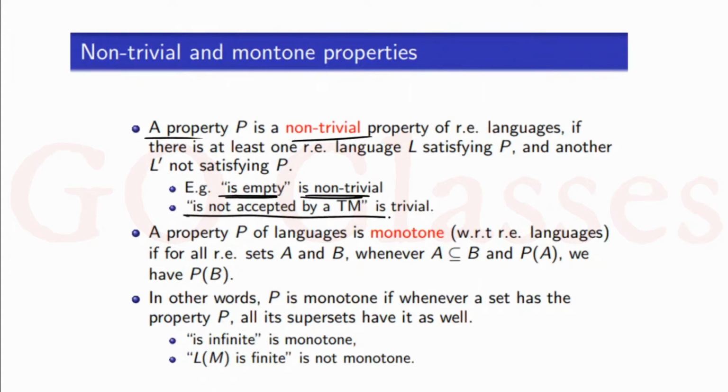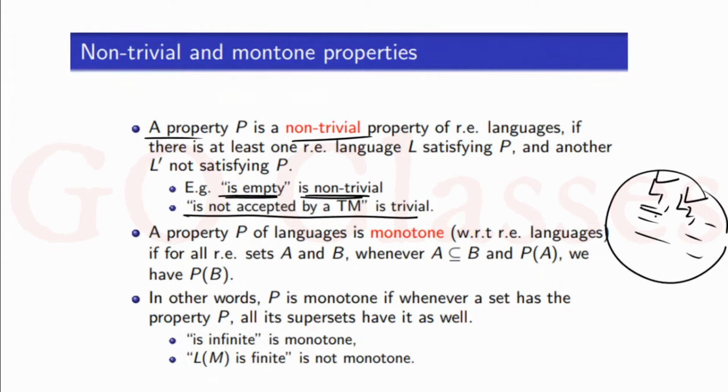Similarly, let's see this property. What about this property? L is not accepted by any Turing machine. If you notice this property, this is a trivial property of RE languages, because for any RE language this property is false, since the definition of an RE language says that it is accepted by some Turing machine, at least one Turing machine. So for every RE language, this property is false. And that's why we can say that this property is a trivial property of RE languages. So this is the definition of trivial and non-trivial property.